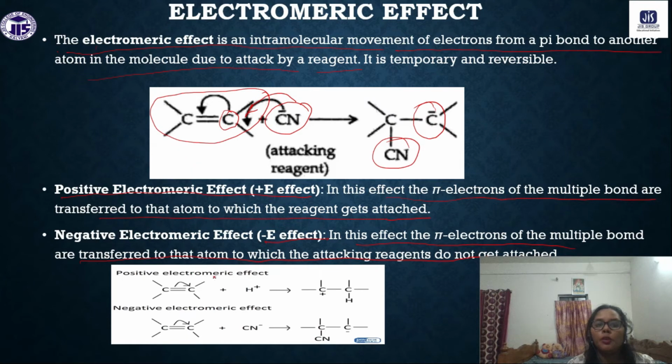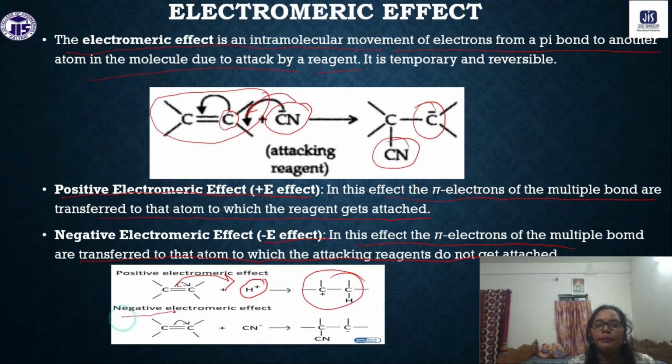Okay. So, positive electromeric effect, like the H plus ion will attach with this bond. What will happen? That time this pi electron will abstract the H plus ion, and it will form this type of molecule, a carbocation, right.